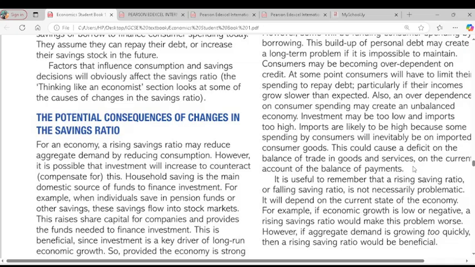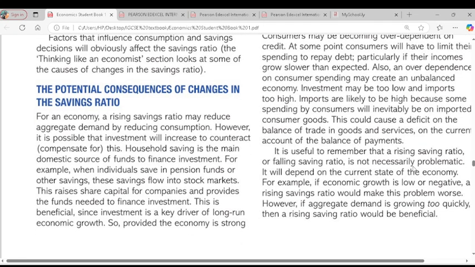I wrote that a rise in the saving ratio may reduce aggregate demand by reducing consumption. If there's a rise in the saving ratio, it means the rate at which people are saving is increasing. And if people are saving more, they spend less, so aggregate demand is expected to fall. However, investment may increase to compensate for that. People saving more might not necessarily mean aggregate demand falls, because investment might increase. How?